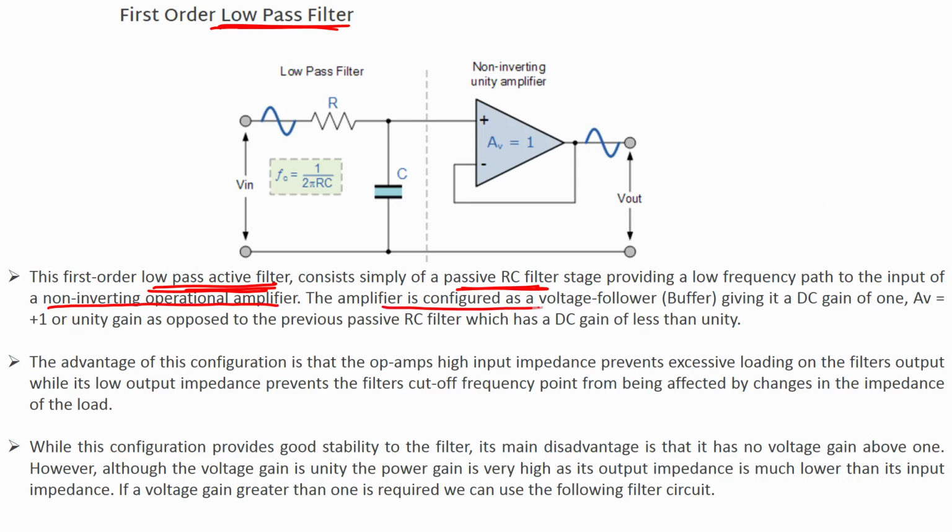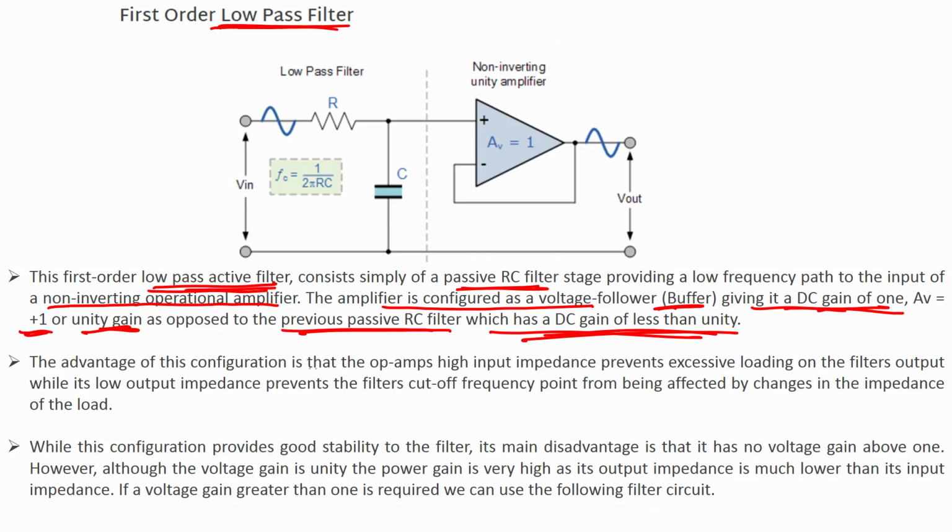The amplifier is configured as a voltage follower, or a buffer, or a unity gain amplifier, giving it a DC gain of 1, or Av equals plus 1, as opposed to the previous RC filter, which has a DC gain of less than unity. So just an RC filter will have a DC gain of less than unity, but when we use a unity gain amplifier we will have a DC gain of 1.